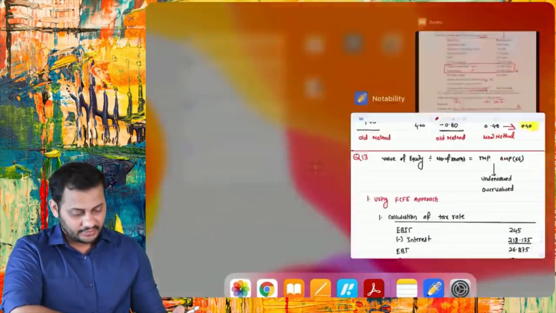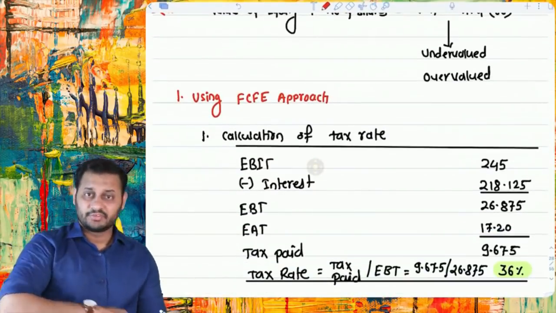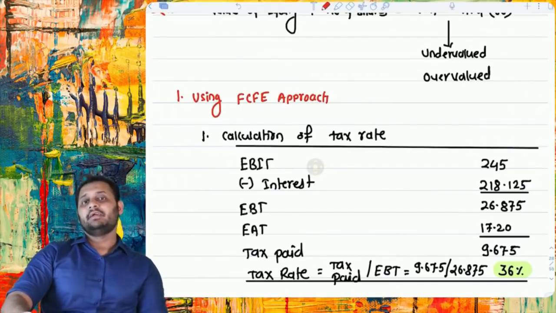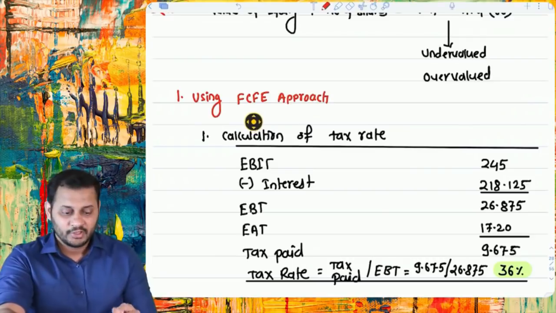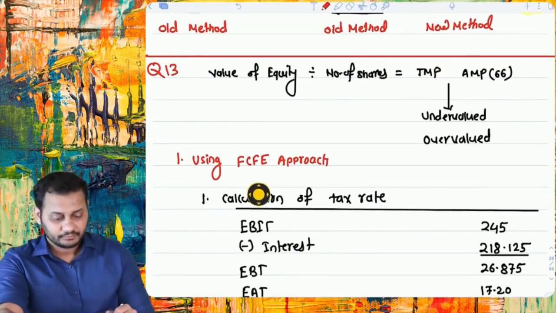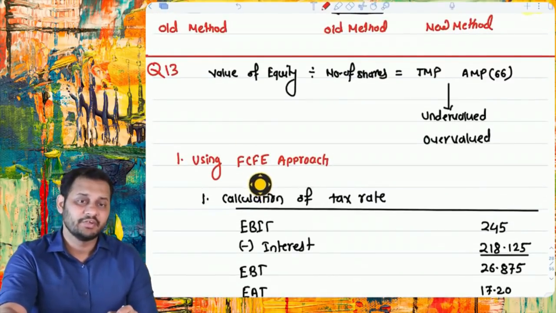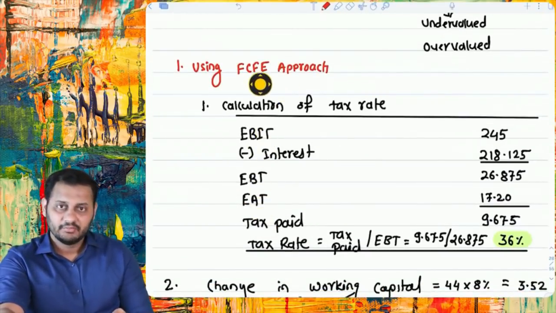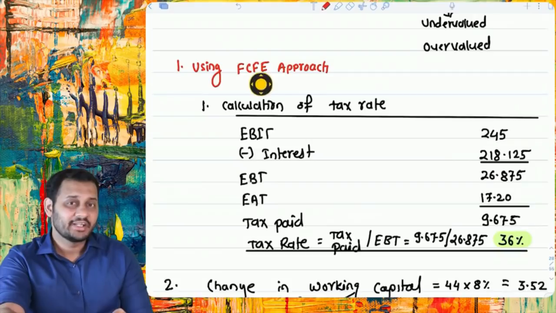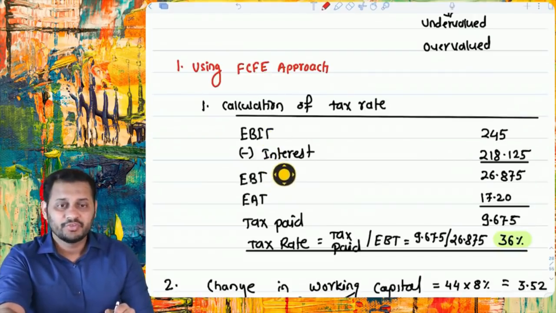So there was some confusion in this question whether they are asking us to use the FCFE approach or the FCFF approach. We calculated the value of the company using both approaches. First we calculated FCFE. So if you take FCFE, then you will discount it with cost of equity. When you have to calculate FCFE, meaning cash flows only for equity, you can clearly see EBIT minus interest has been done here, because we are not required to keep the balance of debt holders also. Pay out to the debt holders and the balance will be only for equity.